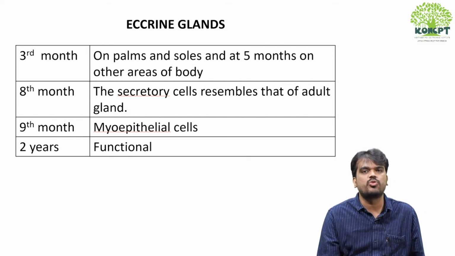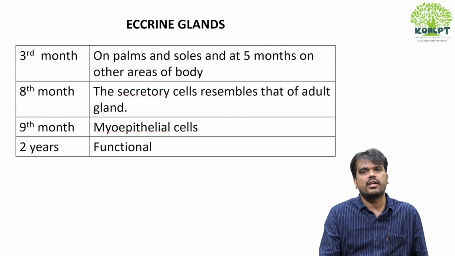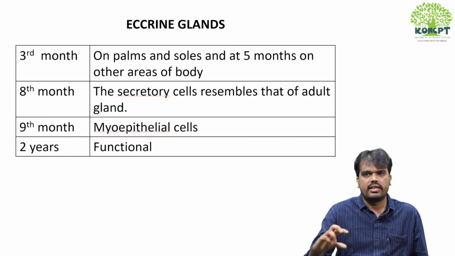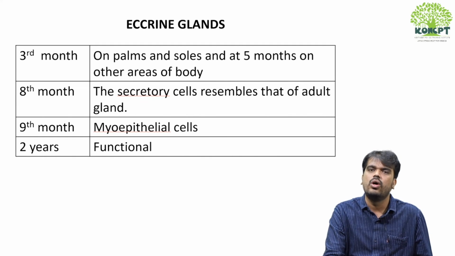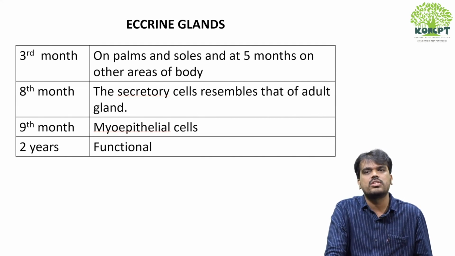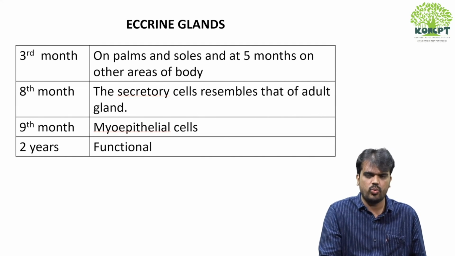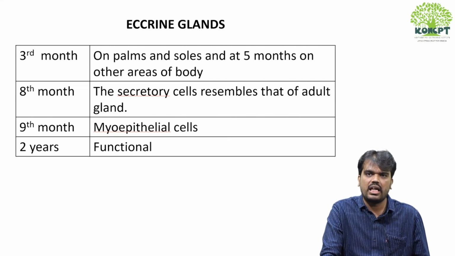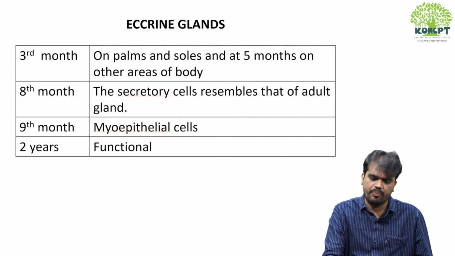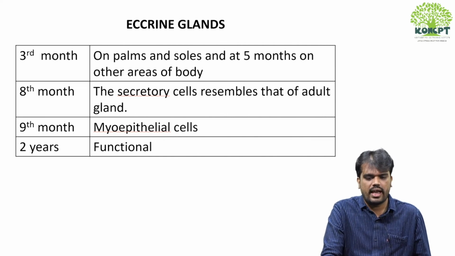Myoepithelial cells are responsible for contraction of ducts, and they pour the sweat to the surface epidermis. So myoepithelial cells are responsible for propelling the sweat towards the surface epidermis. They start developing at the 9th month of gestation. Eccrine glands start functioning only at the age of 2 years.